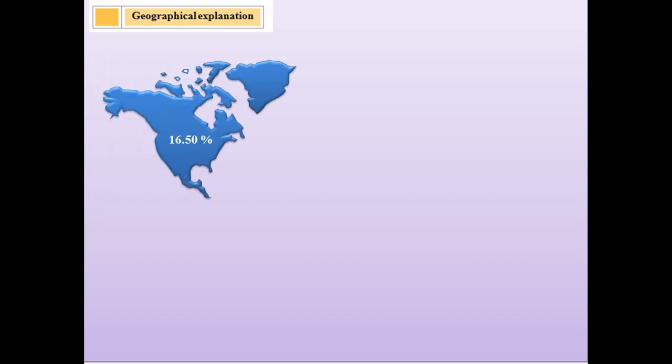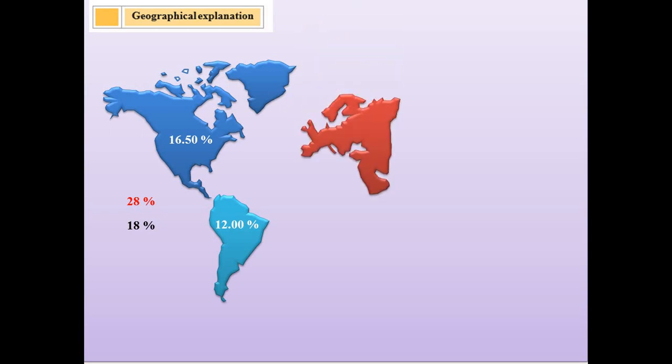North America and South America, that account for around 28% of the landmass, barely support 18% of the population. Europe has around 7% land and supports 5% of the population.